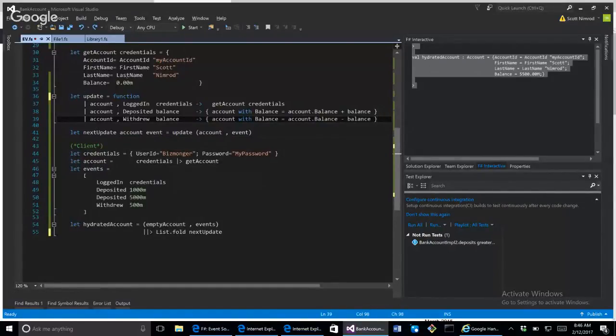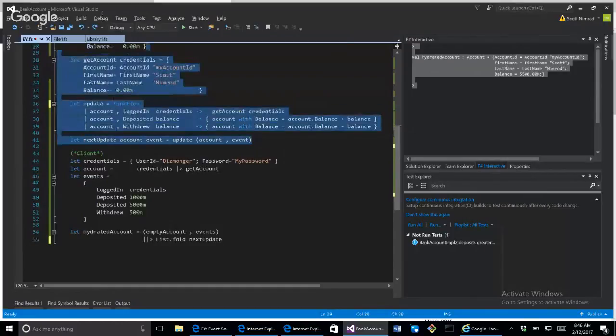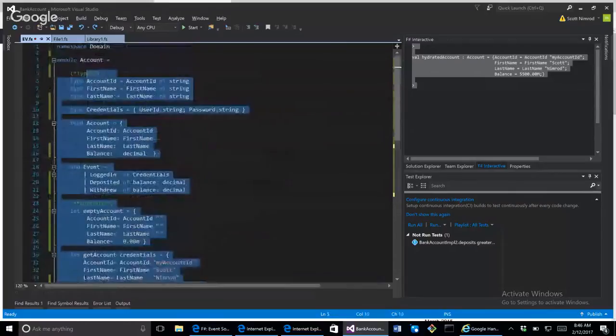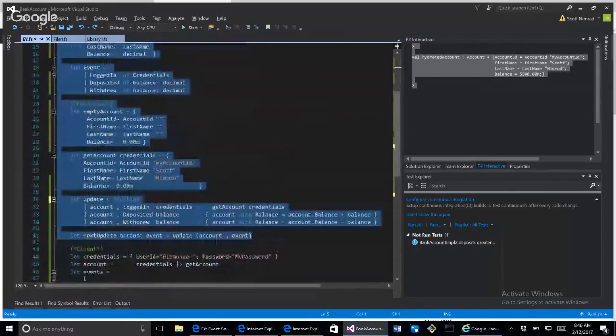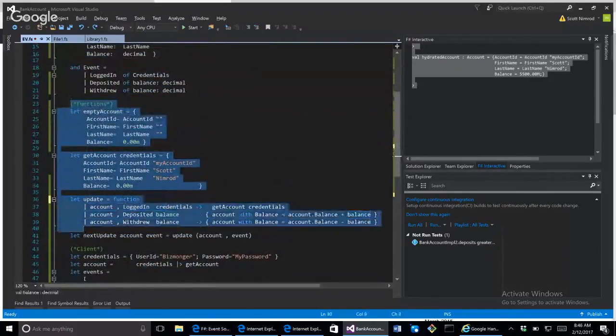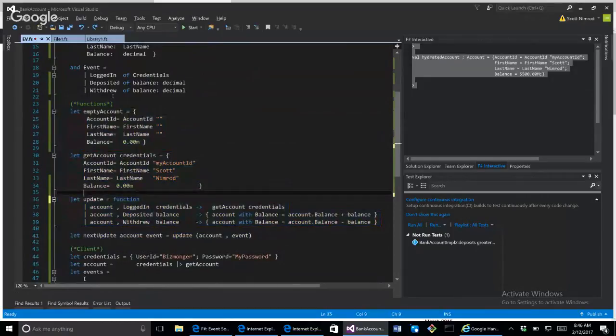So this code up here is part of the actual domain, right? The types and these three main functions. One function for initializing the state of our aggregate. Another function, which may not be considered main, I said three, it looks like there's four, represents logging in.